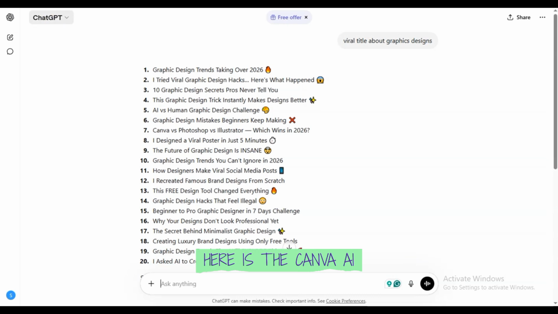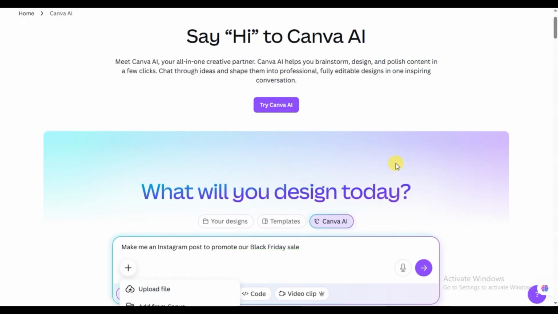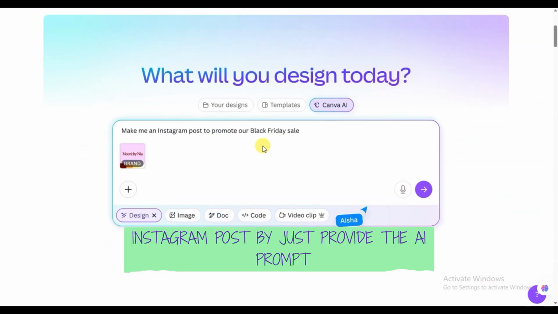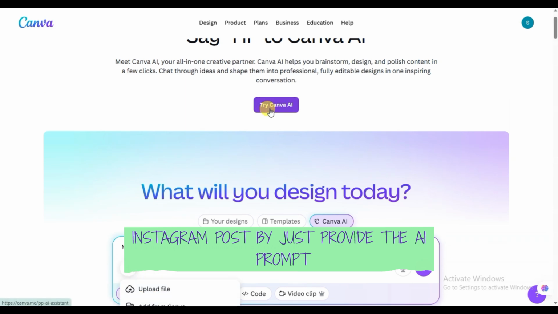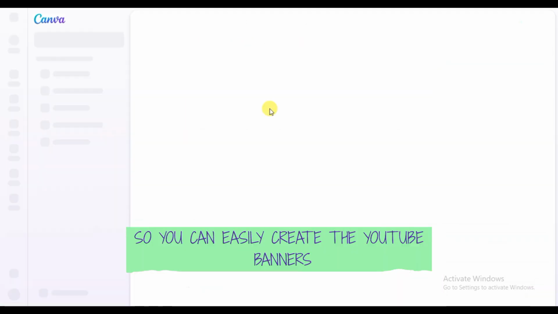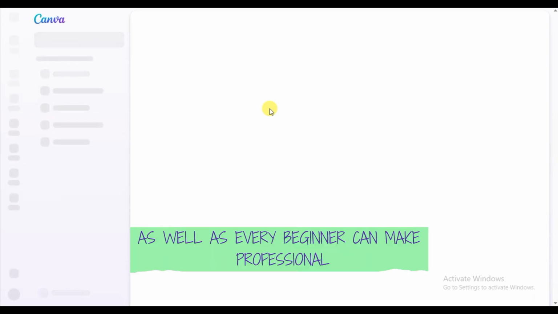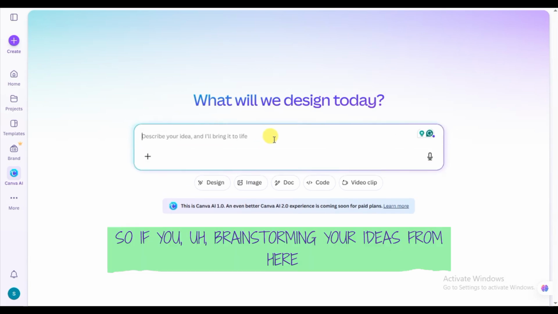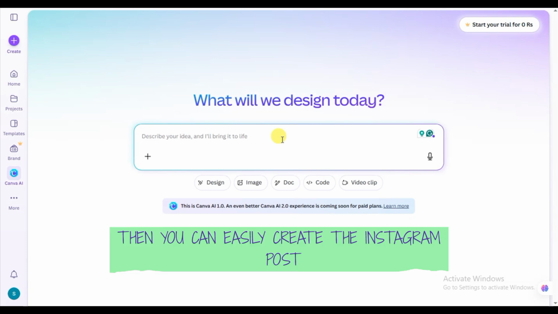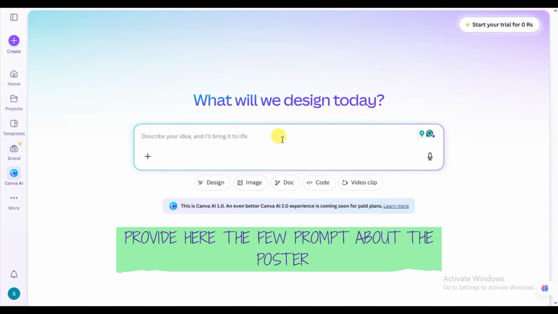Here is Canva AI. In this tool, you can create a thumbnail or Instagram post by just providing an AI prompt. You can easily create YouTube banners, presentations, and Instagram posts, and every beginner can make professional-looking designs in minutes. If you brainstorm your ideas from here, then you can easily create the Instagram post. So I provide a few prompts here about the poster.